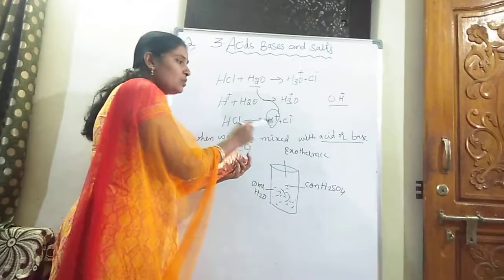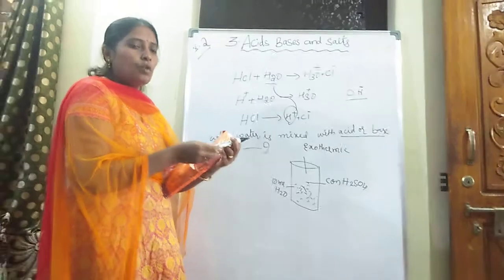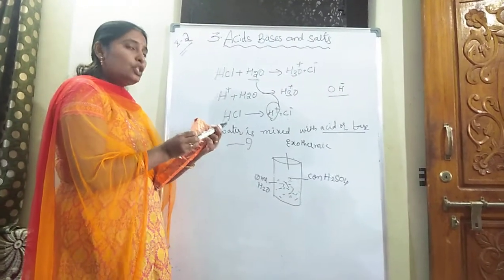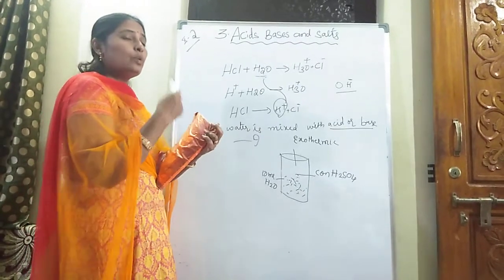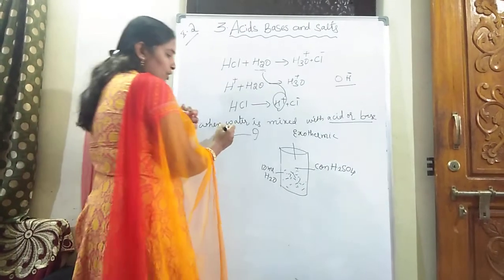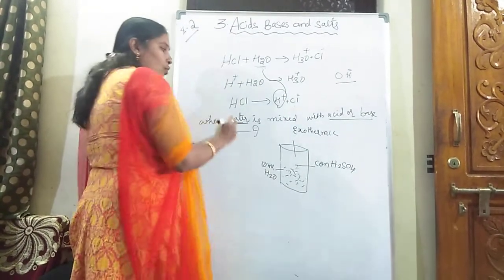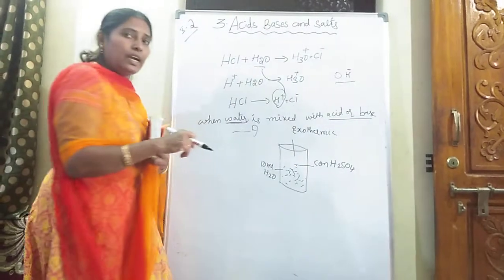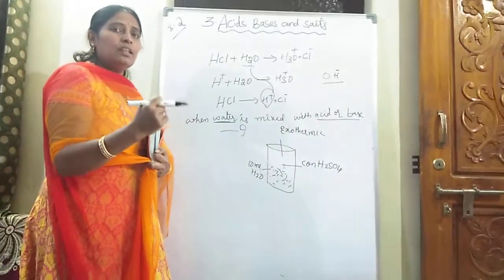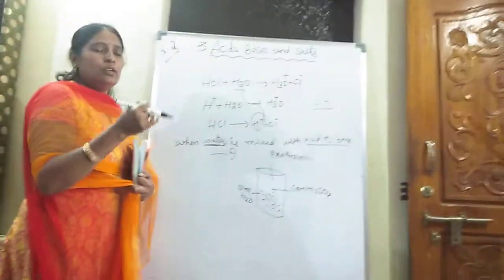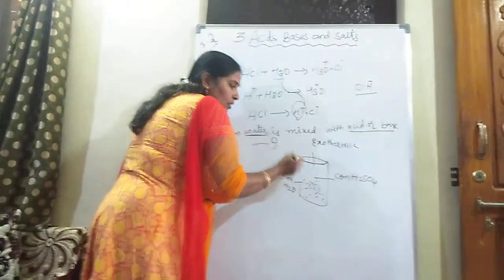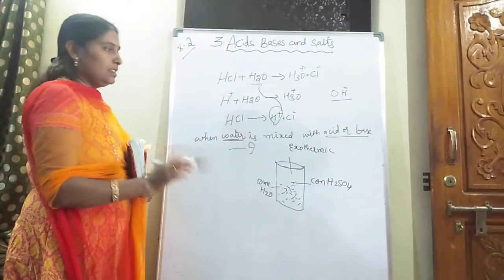When water is mixed with acid, a huge amount of heat is evolved. So it is not preferred to add water to acid. We need to add acid to water. We should not add water to acid. We need to add acid to water slowly. By adding acid to water slowly, the amount of heat evolved will be less. So it may save our body as well as our test tube or apparatus.